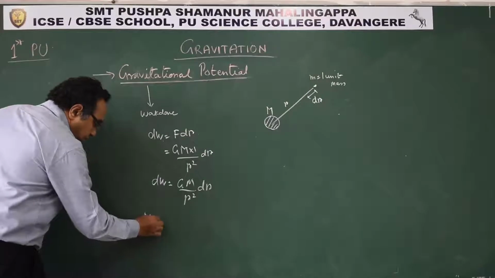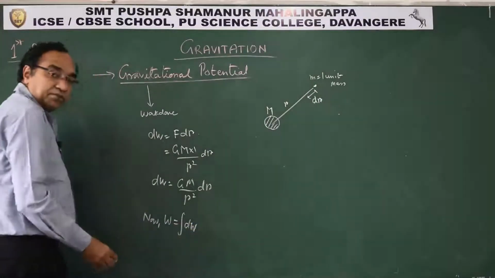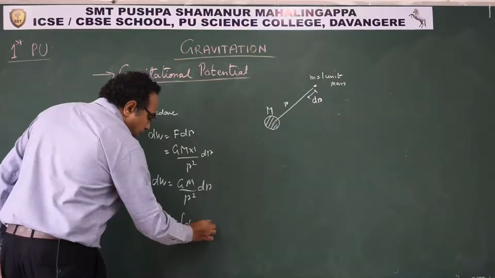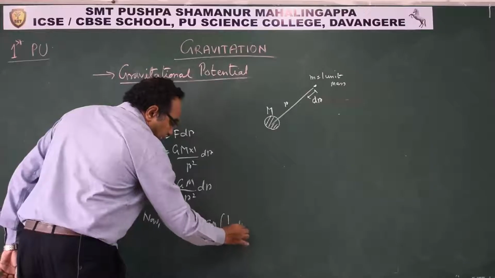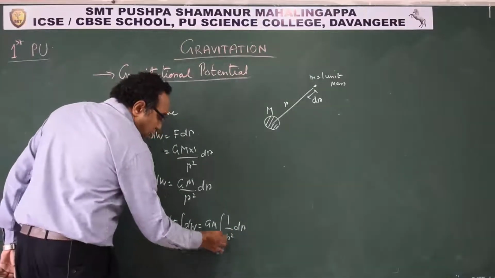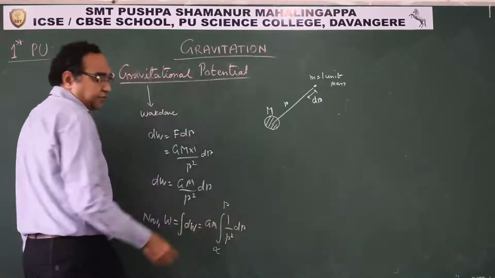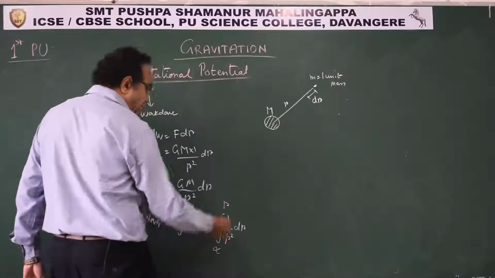Now the total work done W is the integration of dW. So this gives us GM times the integration of 1 by r² dr. We are moving the mass from infinity to a particular point, let us say r.